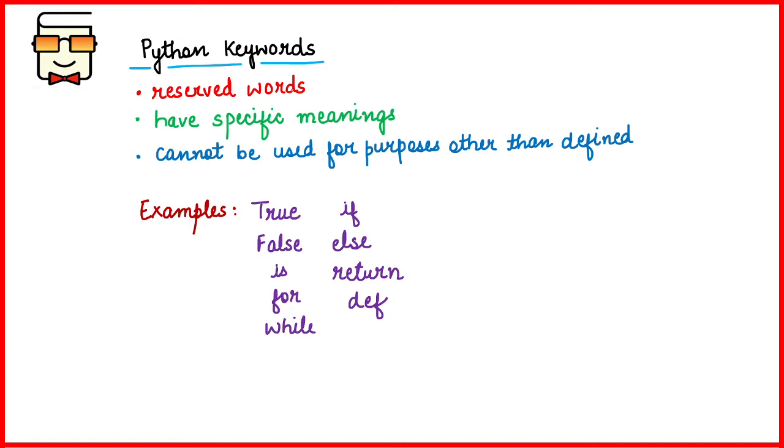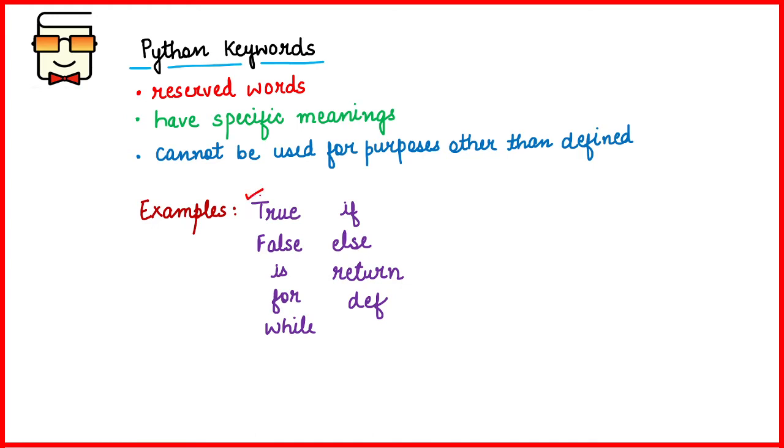So these are the words that have special meanings. They have a particular function that has been assigned to them, and they can be used to perform that function only. You cannot create new items, new elements with the same name as the keywords. So what are examples of keywords that are present in the Python language?